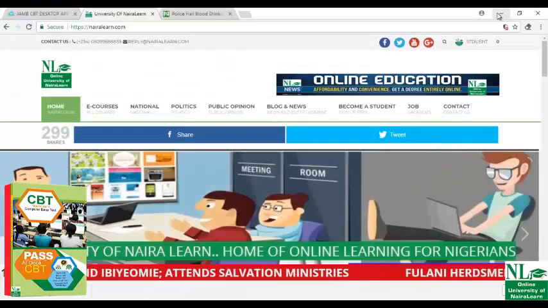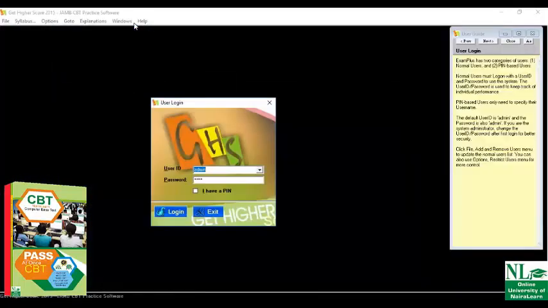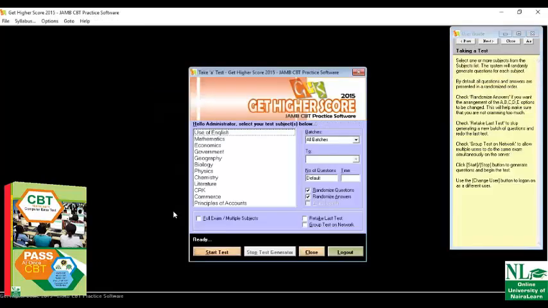So when you are done, it will be on your desktop. This is it, Get High Score. So just double click on it. You are good to go. Your CBT desktop practice begins here. Leave the default user ID. Leave it default. Then go to login.